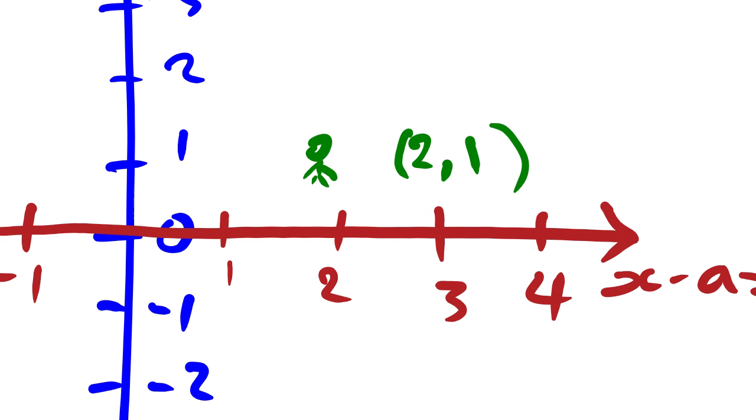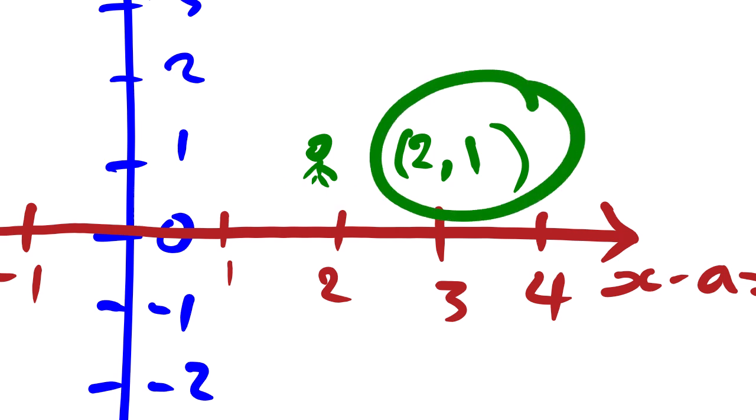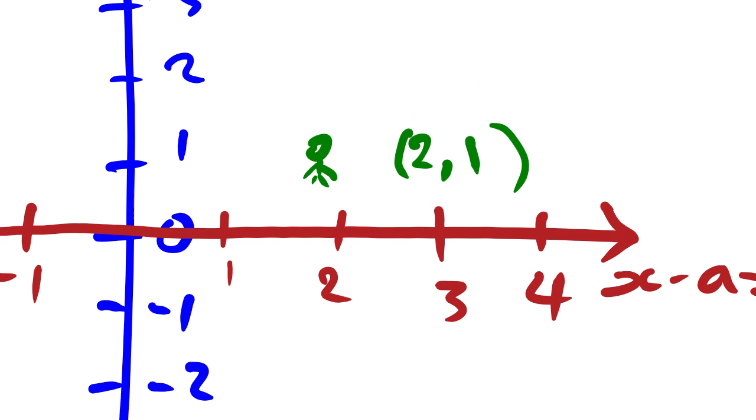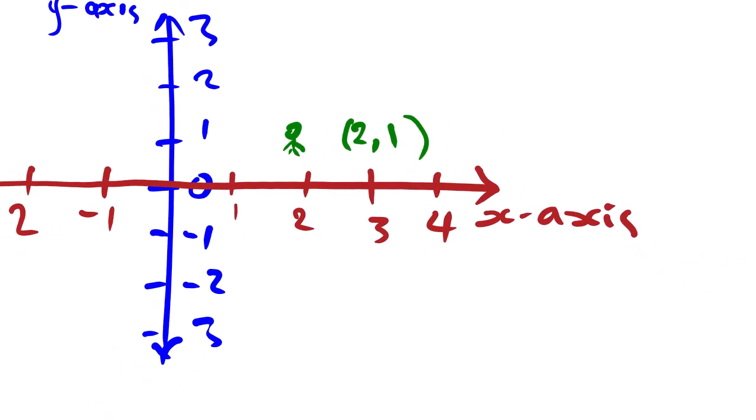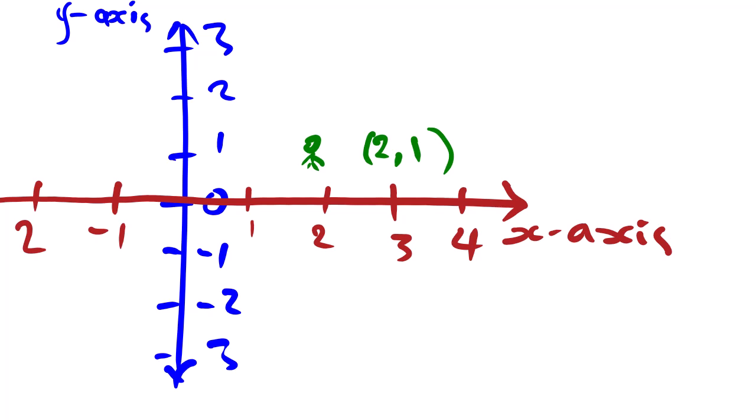So what are the coordinates of this person? You can use these numbers to present that. You can say the person is located at (2, 1). Scientists will interpret this as 2 on the x-axis, then 1 on the y-axis. So this is for the location. Then if somebody is there, then this is his position.